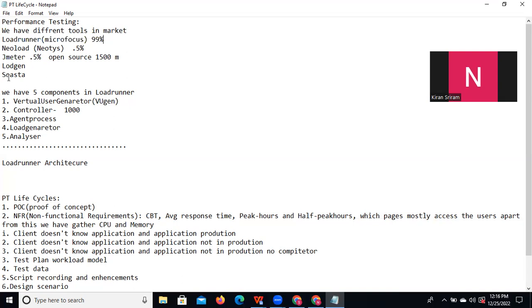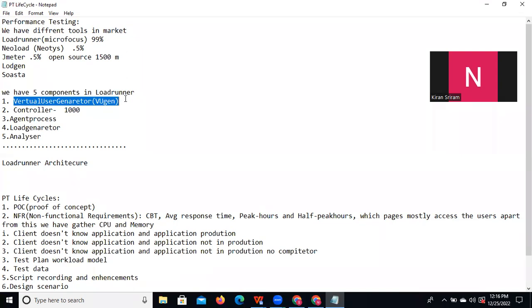You can observe this is LoadRunner. We have 5 components in LoadRunner: Virtual User Generator, Controller, Agent Process, Load Generator, and Analyzer. What is the Virtual User Generator? Using it, we can record the business flow and generate the script statements.